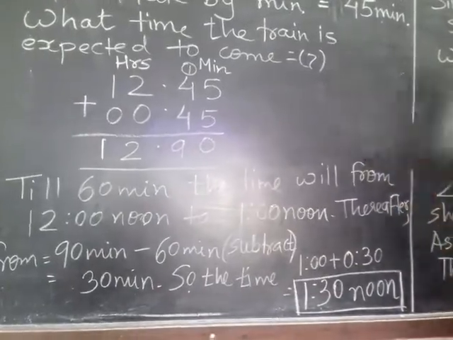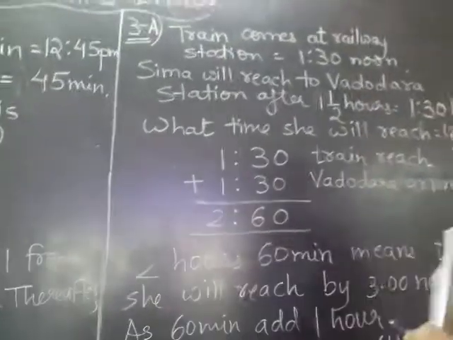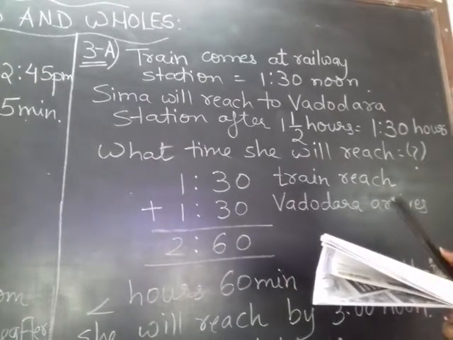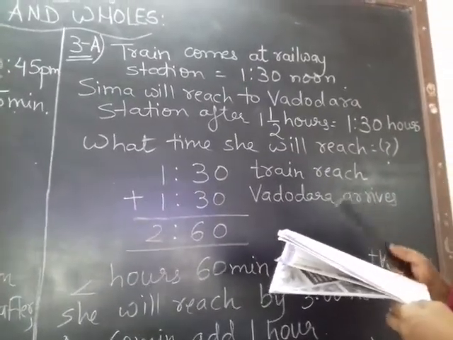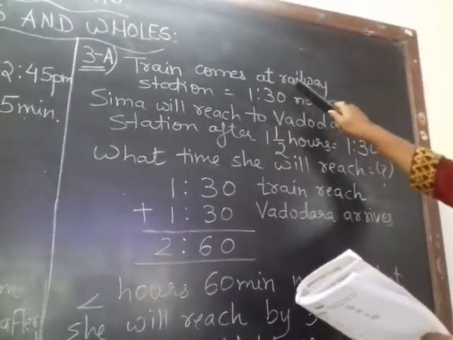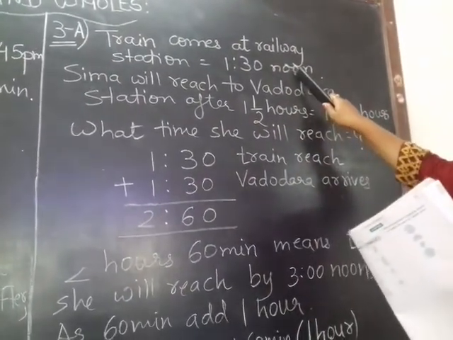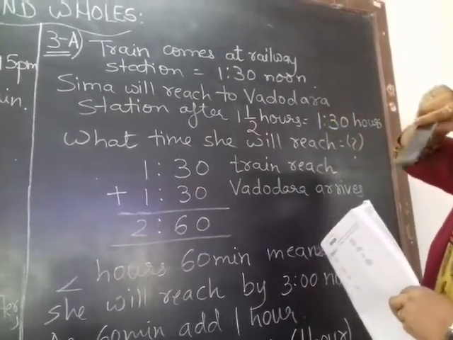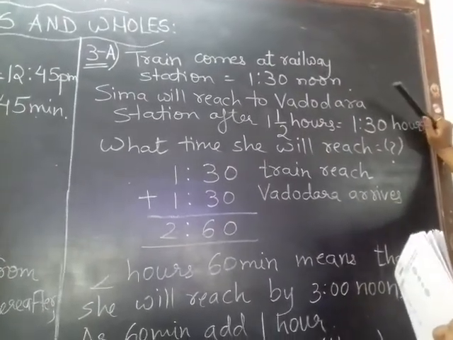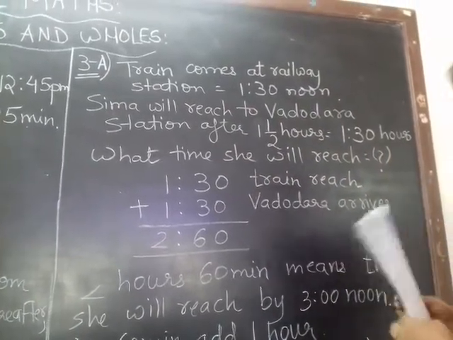Okay. And now the same sum has 2 bifurcations, part A and part B. I move on to part A. Now Seema will get off at Vadodara station after 1.5 hours. What time will she get off? Now if our train is going to reach the railway station by 1:30 noon, this is the actual time for the train to come to the railway station. So if the train is coming by 1:30 in the noon, Seema will reach Vadodara after 1.5 hours.